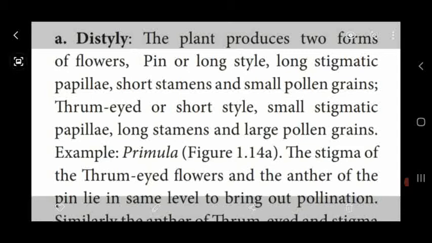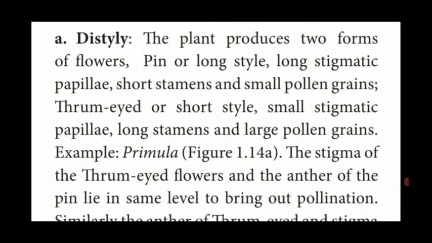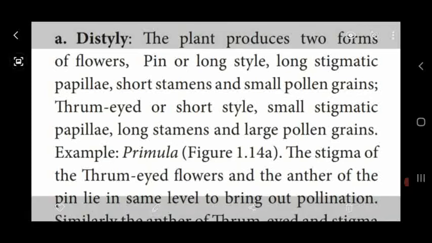Tristyly means they produce three types of flowers with different lengths of stamen and stigma. So first, distyly. They produce two forms of flower. One flower is called pin or long style. Another one has long stigmatic papillae, short stamens.